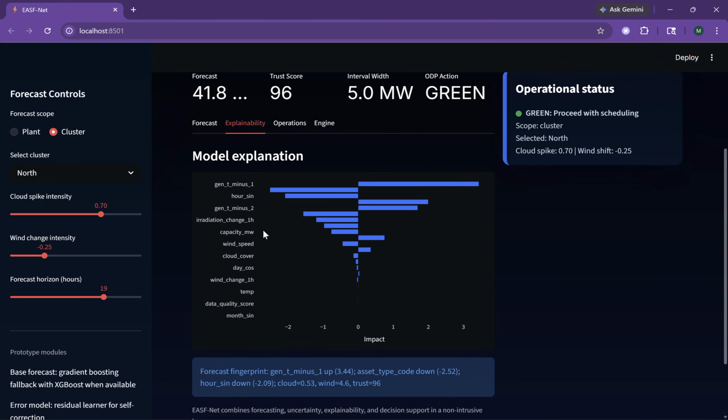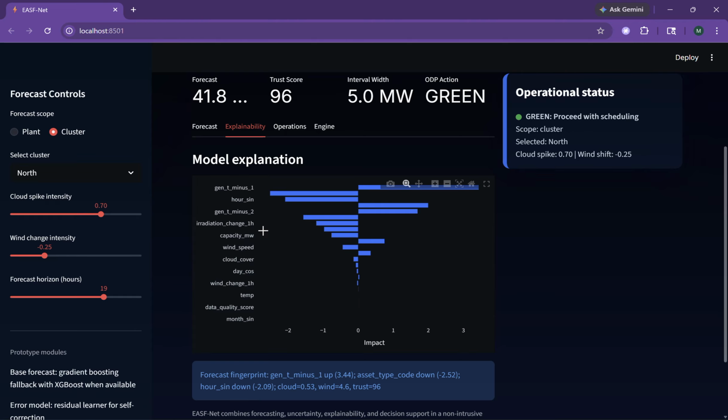Next is the explainability view. This shows which inputs had the biggest impact on the forecast. For example, cloud cover, irradiation, wind speed, and seasonality can all influence the result. This matters because operators should not only see a number, they should understand why the system produced that number.